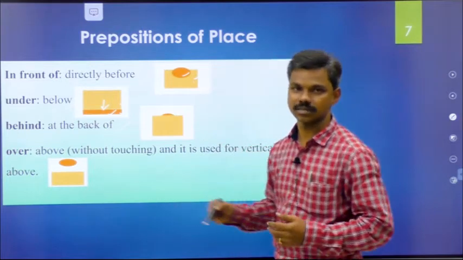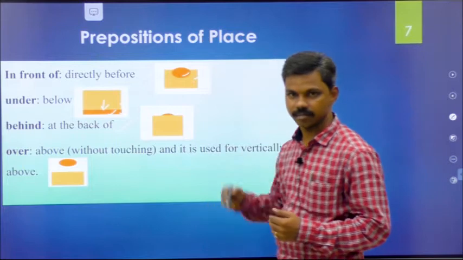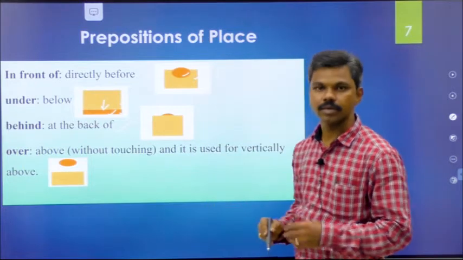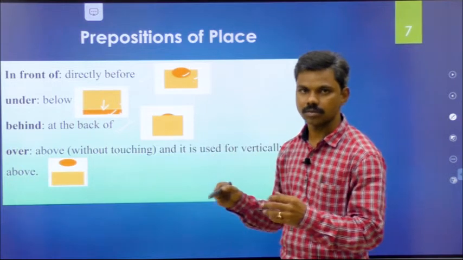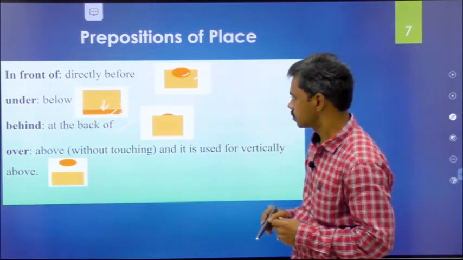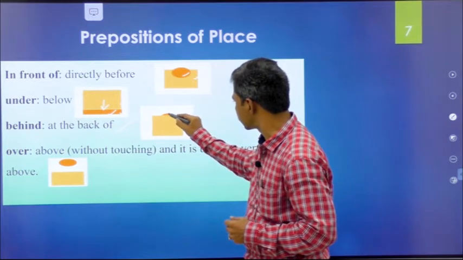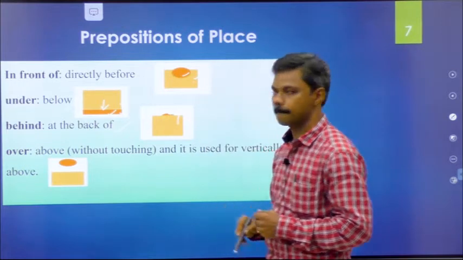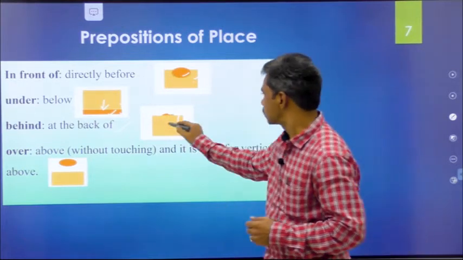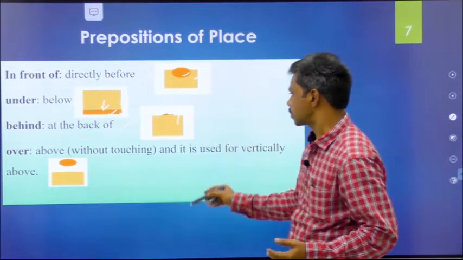What is behind? Behind means at the back part of a particular object, back side of a particular thing. So this object is behind this box.